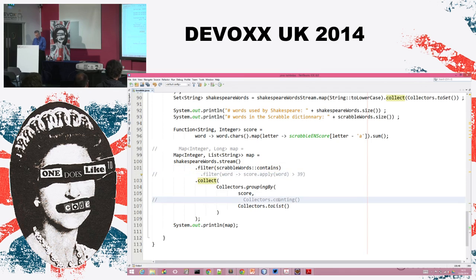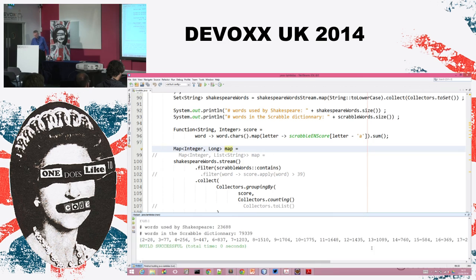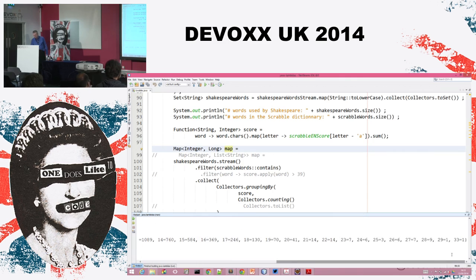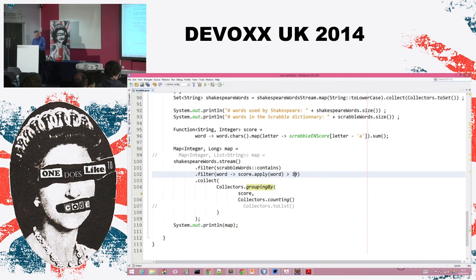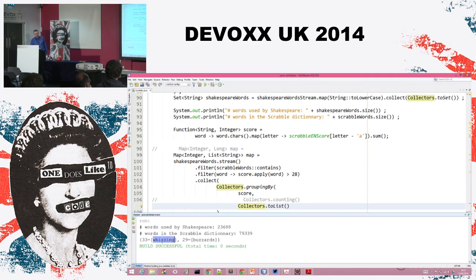Let's comment that out. Let's count again to see how our map is made now. What are the best scores? Okay, the best scores are 29 and 33. So let's filter out 29, so 28 here. Let's have a look at those words. Let's take the list again here. Great. So the words are whizzing and buzzards.